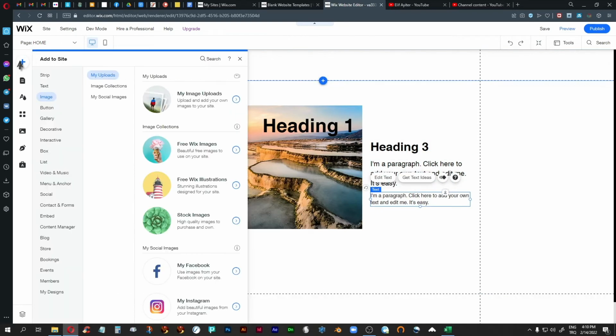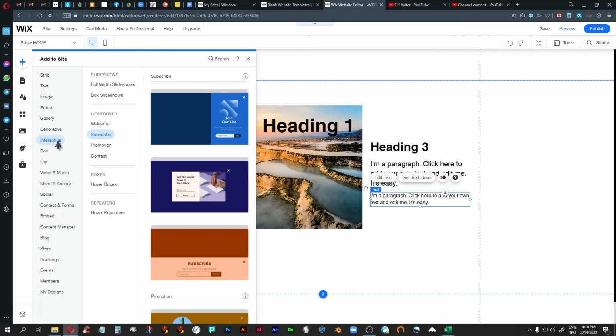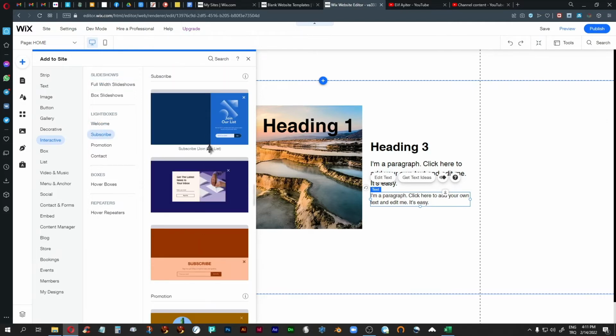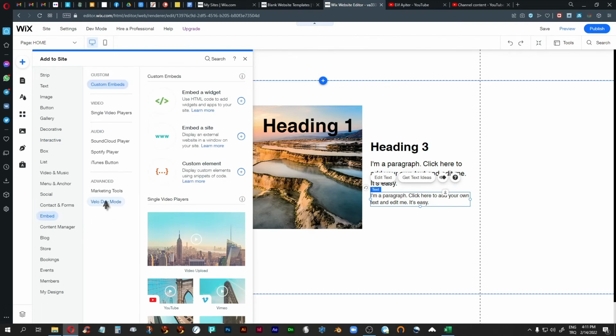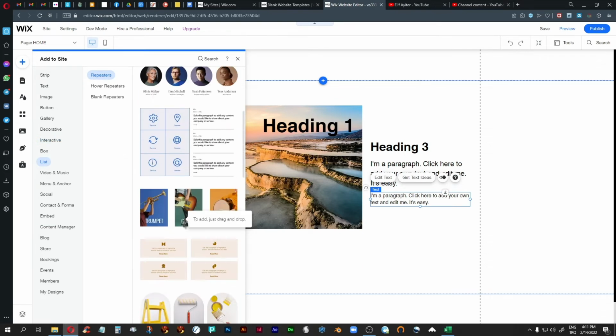Now, what else could we add? We can add picture galleries, where we don't have just one picture, but lots and lots of them, side by side, and I will get to that in a separate video. We have interactive items, which have full slideshows that go from one end to the other with different slides. Again, we're not going to do that right now. We have light boxes, where you can add a kind of entrance panel to your website. We have these things called hover boxes, some of which are very, very nice. We have repeaters, which are basically just lists. Let's see, I just missed my spot here.